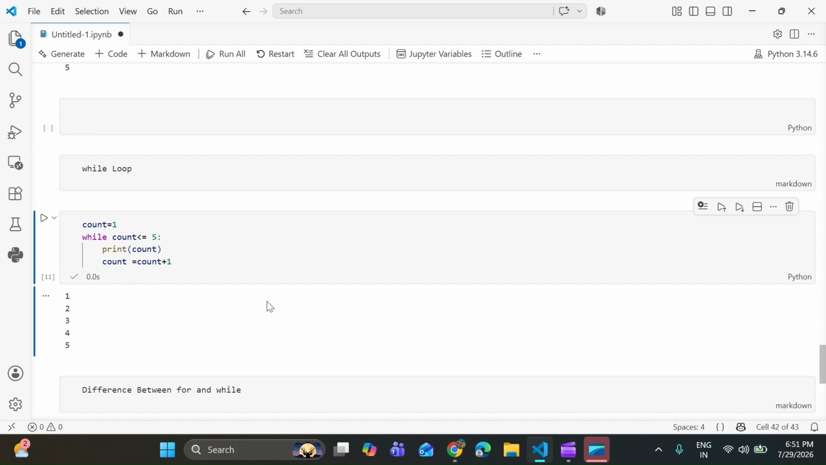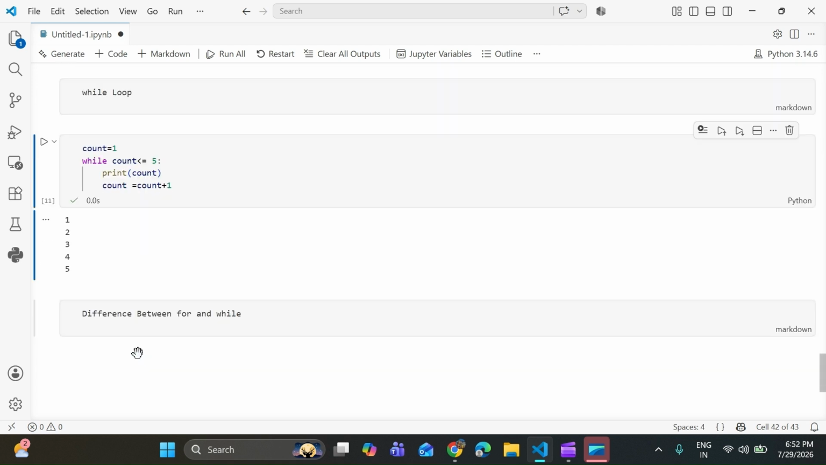Understand this carefully. First, count = 1. We create a variable called count. Then Python checks: count is less than or equal to 5. Is it true? Yes. So Python prints 1. Then count = count + 1. Now count becomes 2. Again the condition is checked, and it is still true. So Python prints 2. This continues until count becomes 6. Now 6 less than or equal to 5 is false. The loop stops.